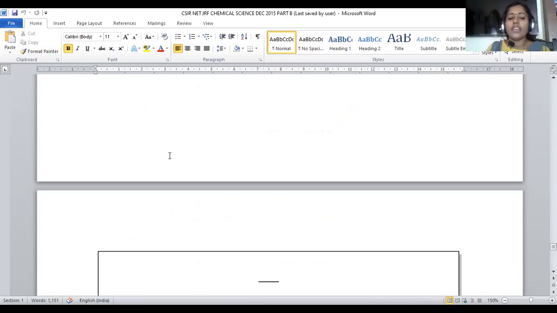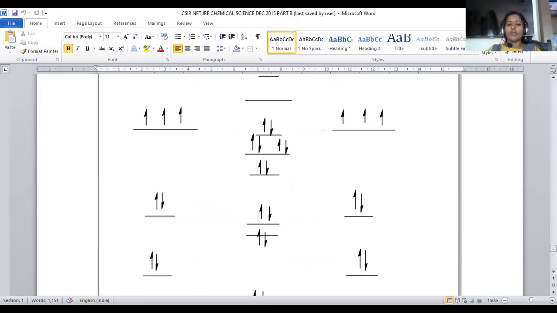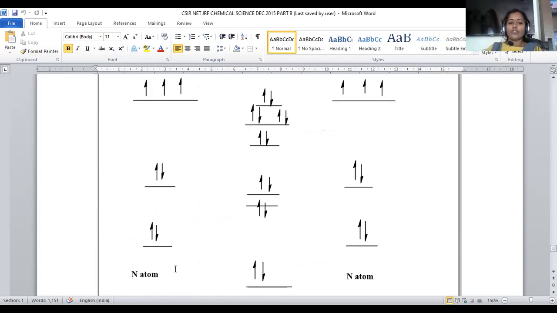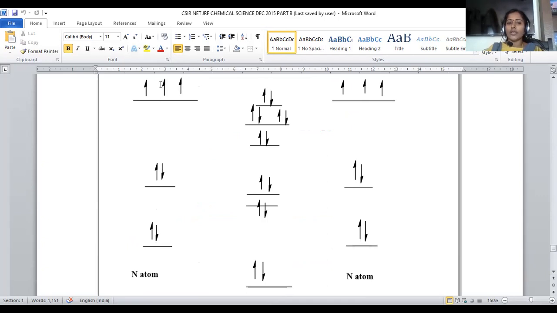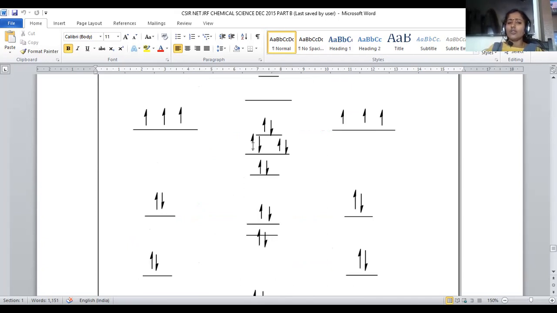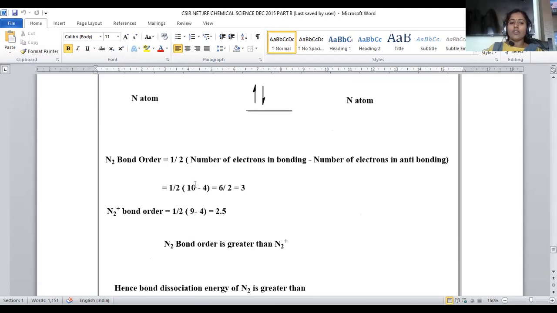Okay. So first we have to write their electron allocation. How will it be? Two nitrogen atoms were taken. Nitrogen electronic configuration will be 1s2, 2s2, 2p3, a half-filled system. And how can we distribute these electrons in molecular orbitals? So sigma 1s2, sigma star 1s2, sigma 2s2, sigma star 2s2, pi 2px squared, pi 2py squared, sigma 2pz squared can be taken. So this is the distribution of electrons into the molecular orbitals.